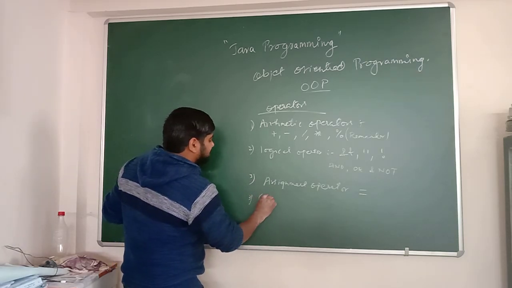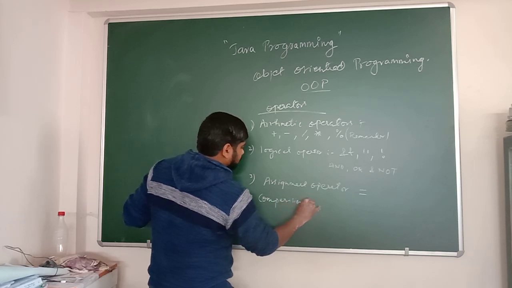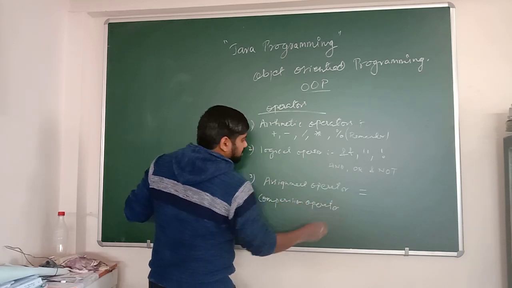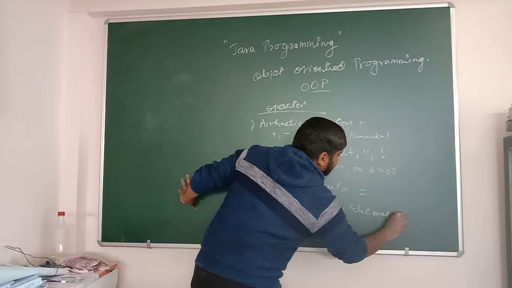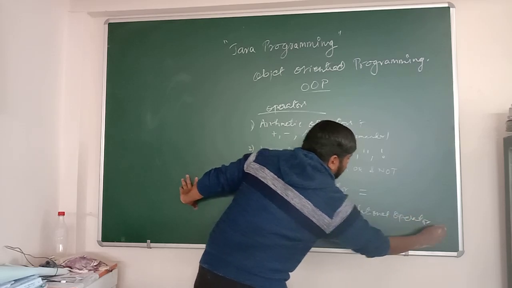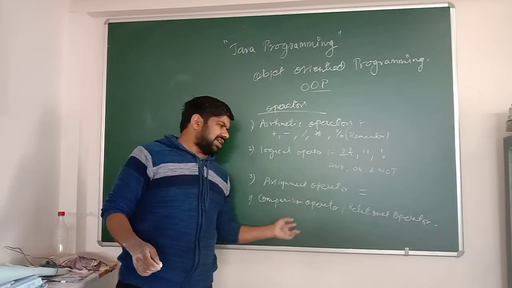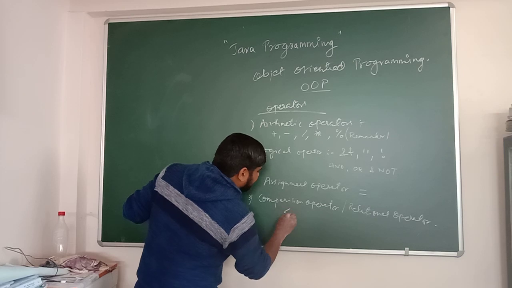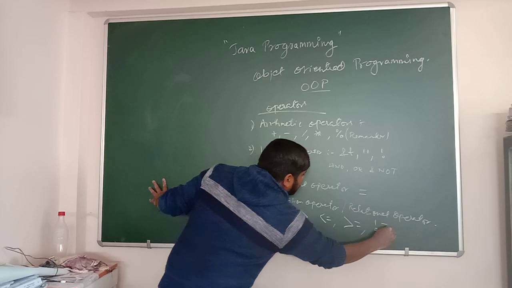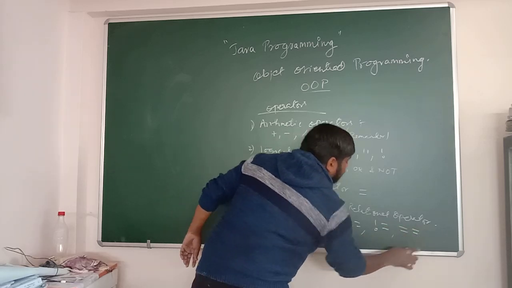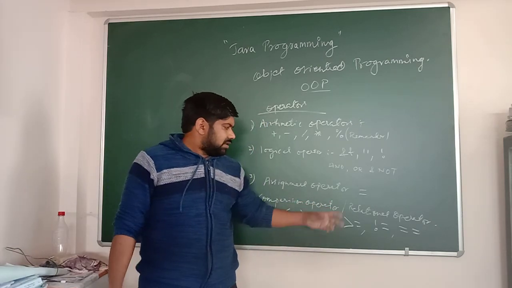Then we have the comparison operator, which is also known as the relational operator. As we know, comparison means to compare something, and relation means to find the relation between something. So both are the same. The different relational operators are less than, greater than, less than equals to, greater than equals to, and not equals to. And there is also double equals to check whether two values are equal.